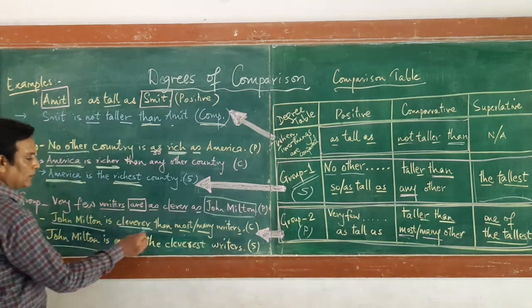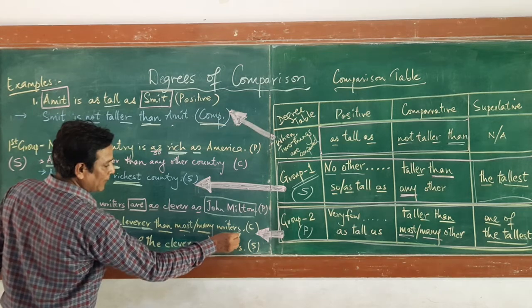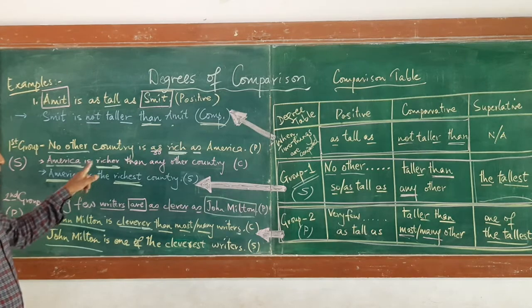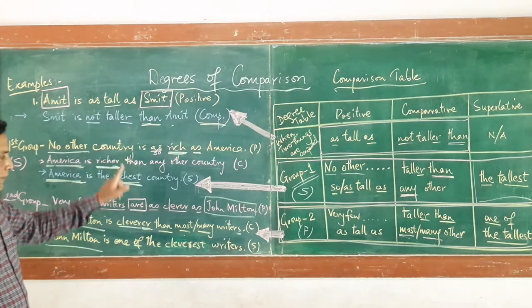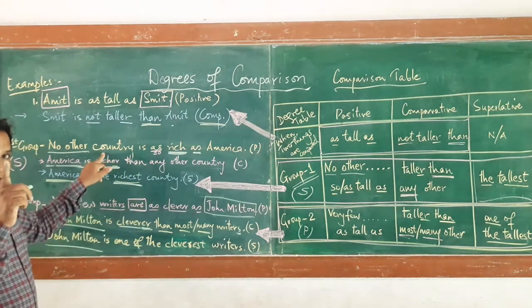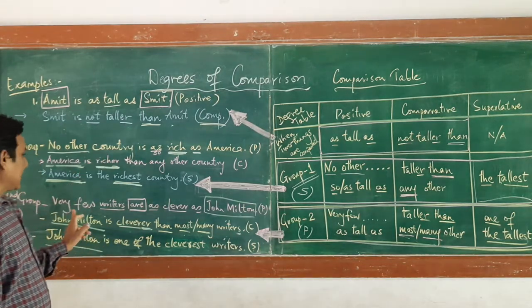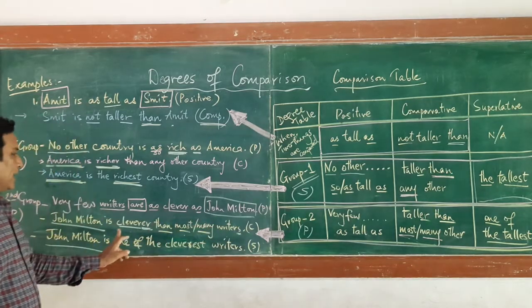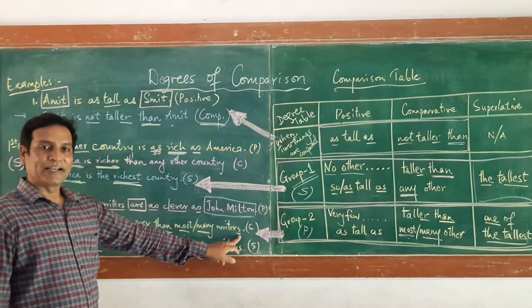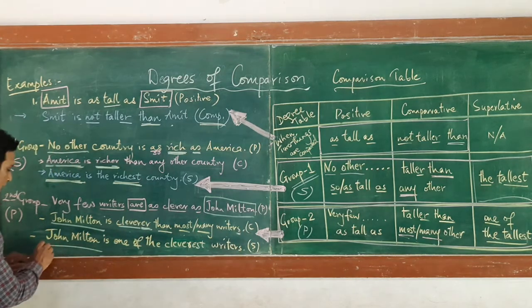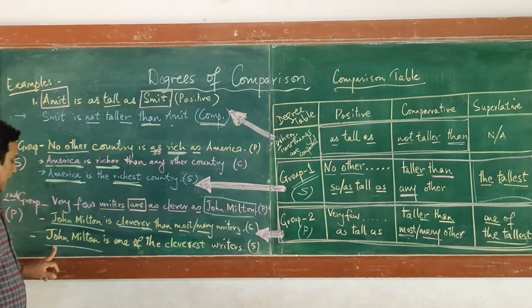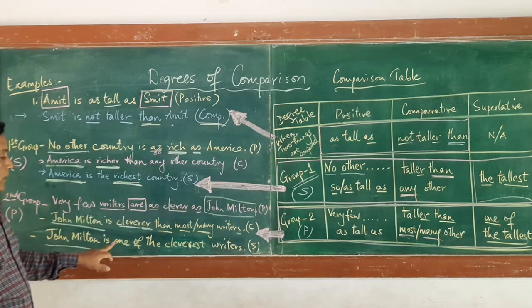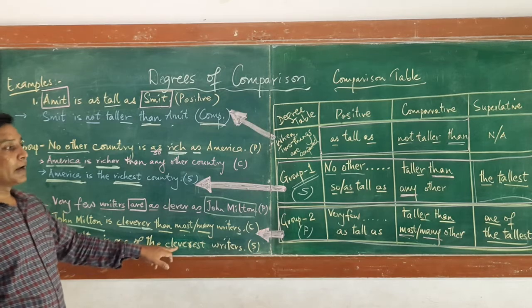So remember this, s plays a very important role, because as I said, that was a singular group, so you did not put countries. It is country, because only one country is richest, not all. Here in the second group, are you are using, so it is clever as John Milton. Same way you will come as writers. And the last one, again start with the subject, that is John Milton, is, see the last column, the superlative column, is one of the cleverest.